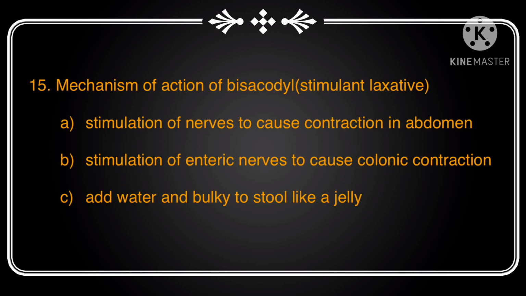Stimulant laxatives work through stimulation of enteric nerves to cause colonic contraction and push out the stool. An example is bisacodyl. Next is the bulk-forming laxative. It works by adding water to the stool, making it bulky like a jelly, so it is expelled easily. An example is psyllium. Osmotic laxatives draw water into the bowel from the surrounding tissues to soften stool and increase bowel movement frequency. An example is Miralax.